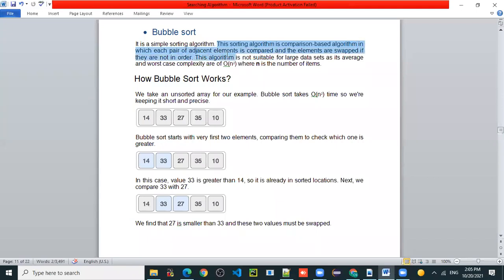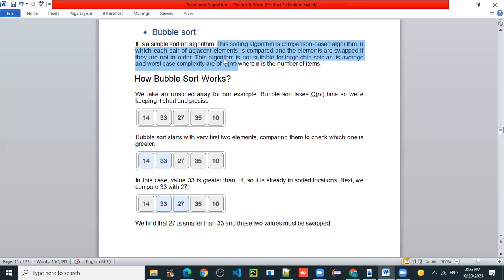In it, every pair of adjacent elements is compared and the elements are swapped if they are not in sorted order. This algorithm is not suitable for large data sets, as its average and worst case complexities are O(n²), where n is the number of items. That's why this algorithm is not suitable for a large amount of data.